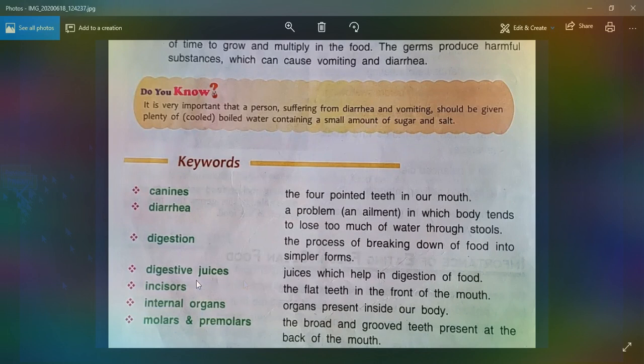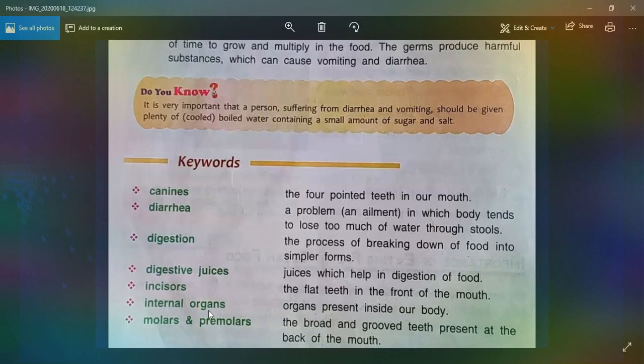Incisors: the flat teeth present in the front of the mouth, also known as flat teeth. Internal organs: organs present inside our body which cannot be seen from outside, so they are called internal organs.